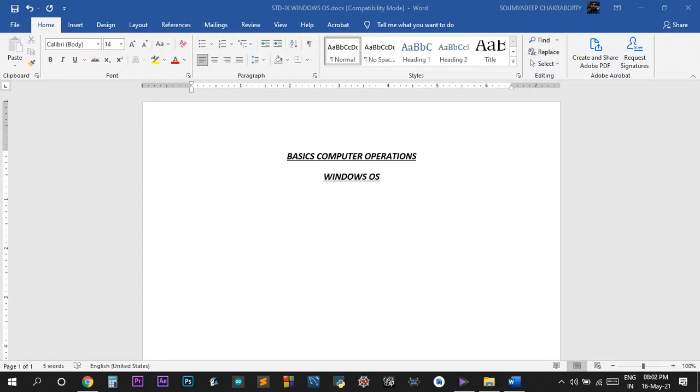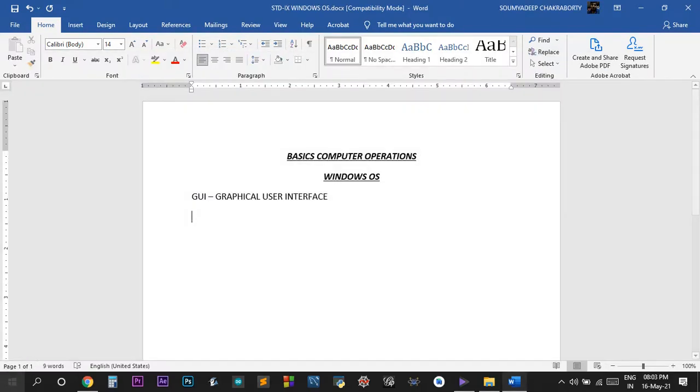Okay students, so today we will be starting with basic computer operations using Windows OS, the Windows operating system that we use every day. Starting with the Windows operating system, Windows is actually a GUI operating system, GUI, the full form of which is graphical user interface.